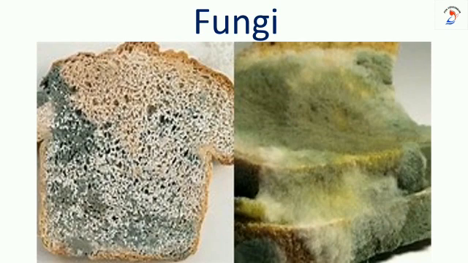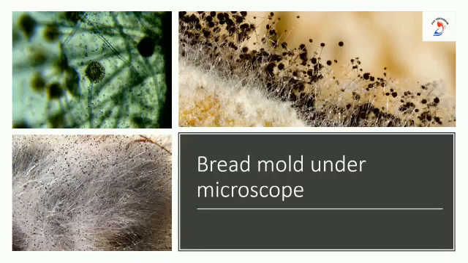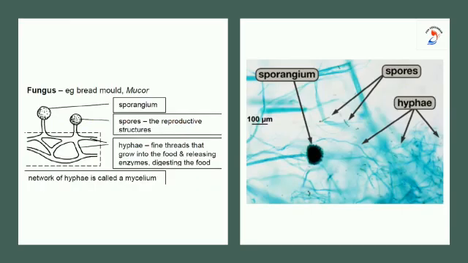Okay? Let me move on to the second subtopic, fungi. When you keep a piece of bread outside for a couple of days, you can see some green color patches on the bread. What is the green color patch? Or you can sometimes see spongy-like structures which are dirty white or greenish in color. What are they? This green spongy structure appears due to the growth of fungi. In other words, you can call this bread mold. Can anyone say what bread mold is? You know very well. It is mucor.